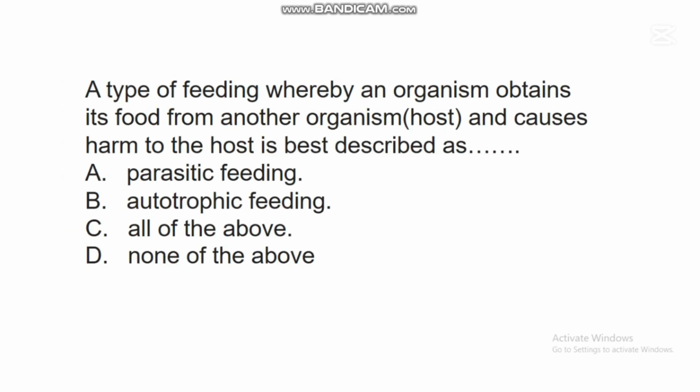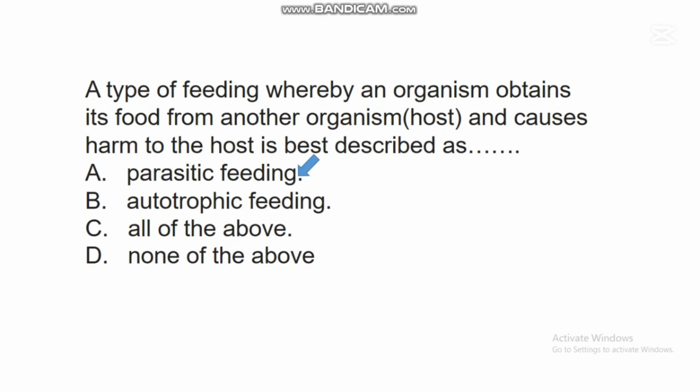The next question says, a type of feeding whereby an organism obtains its food from another organism known as the host and causes harm to the host is best described as dash. A. Parasitic feeding. B. Autotrophic feeding. C. All of the above. D. None of the above. In this question, the correct answer is A.